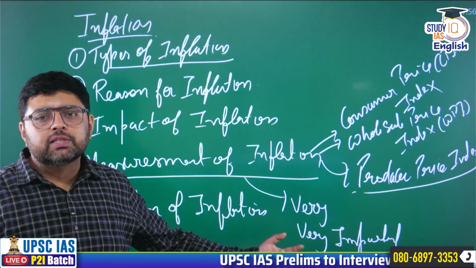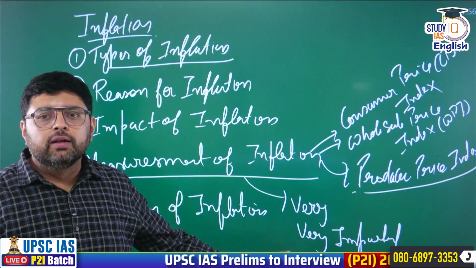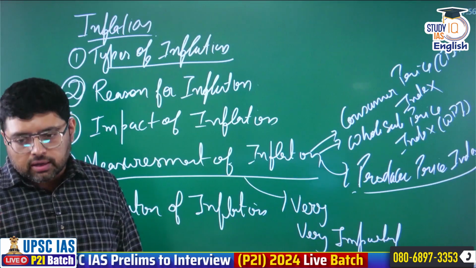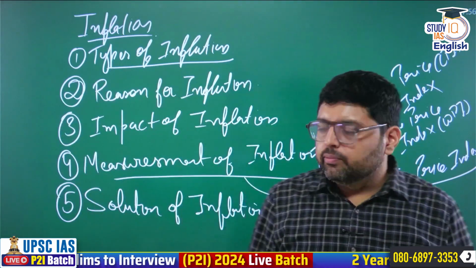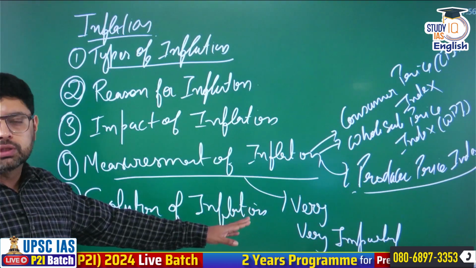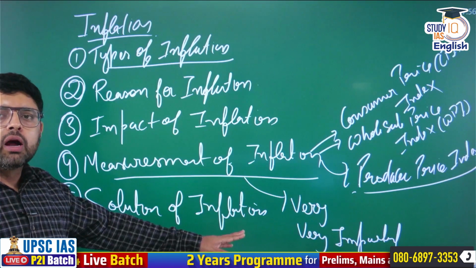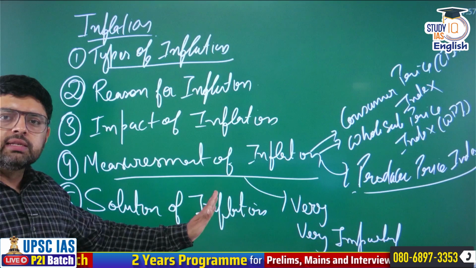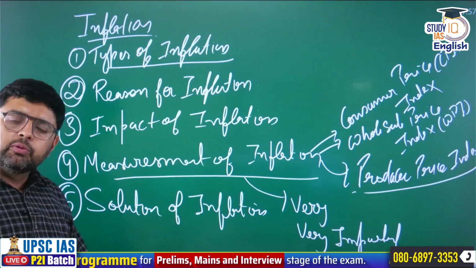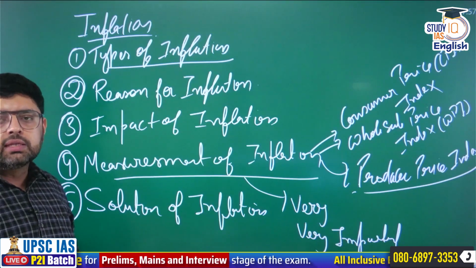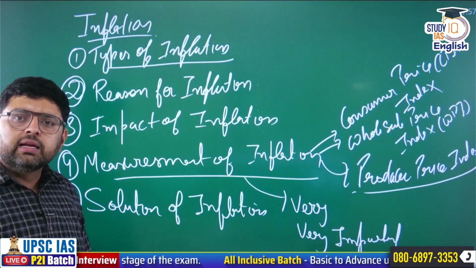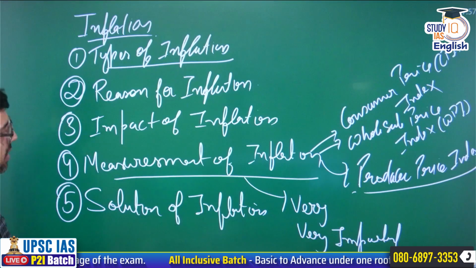Why? Because if you see the previous year questions from 2011 till 2023, you will see that not every year, but out of the last 12 years, at least 7-8 questions have been asked from measurement of inflation. So you will find questions on CPI, WPI, difference between CPI and WPI, basket size of CPI, basket size of WPI, who publishes WPI, CPI, base year, committee related to WPI, CPI. So these are the things they have asked continuously.